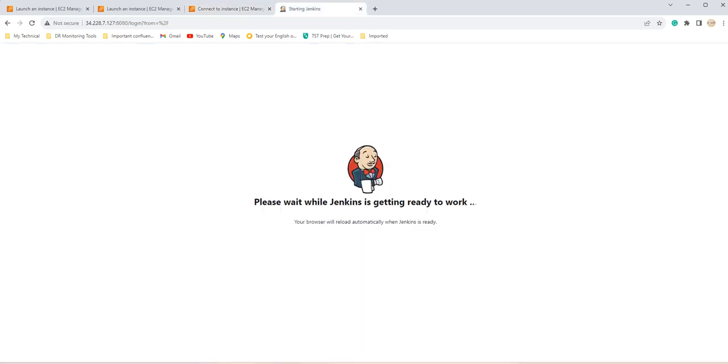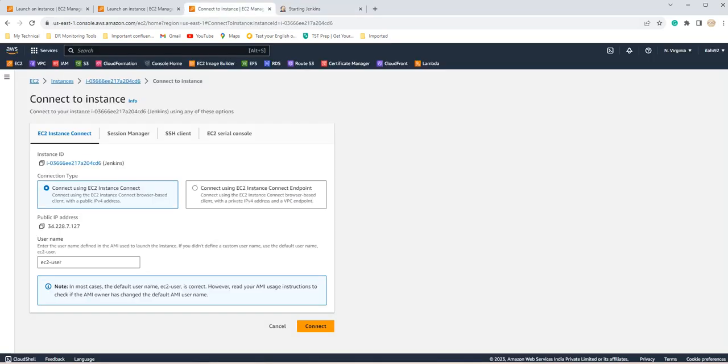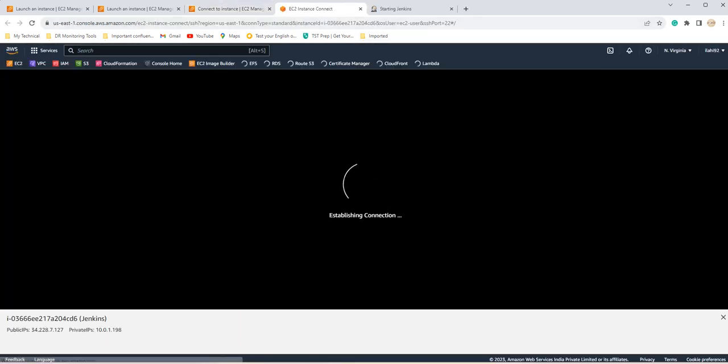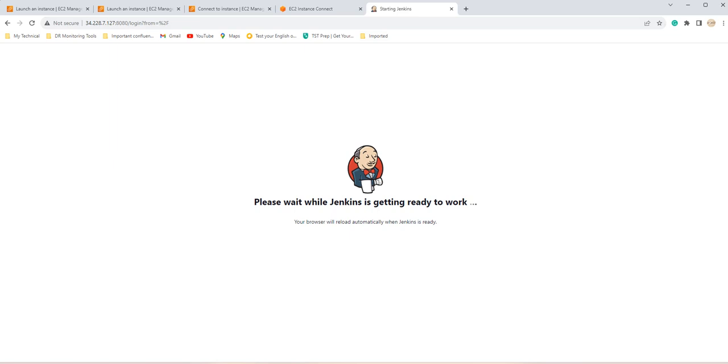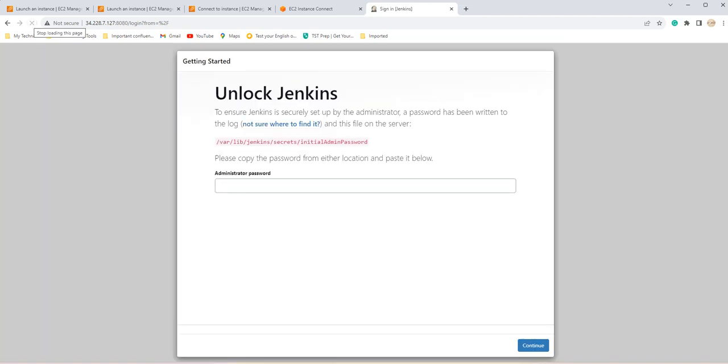It will ask you for the username. I'm sorry, it will ask you for the password now. The password and the path for the password, it will display on the screen. You can just copy this path and log into your EC2 on which Jenkins is running, and from there you can get the password. Okay, so this is the location where you can get the password.